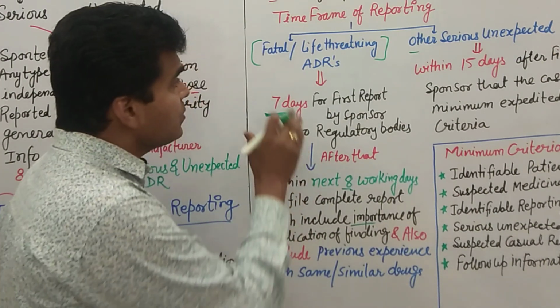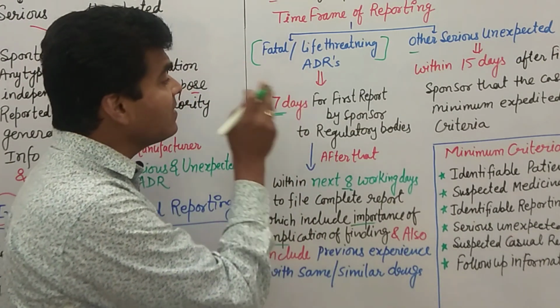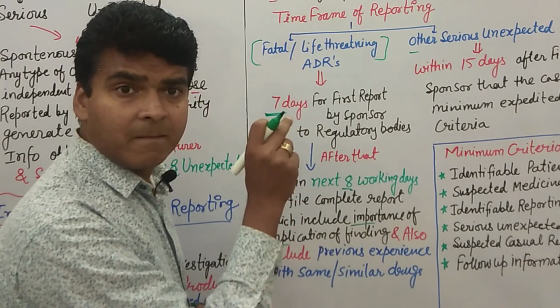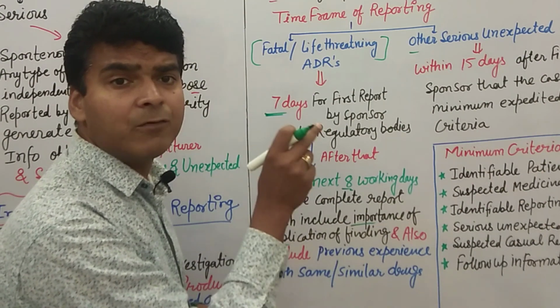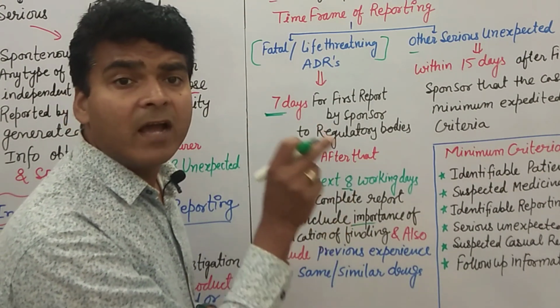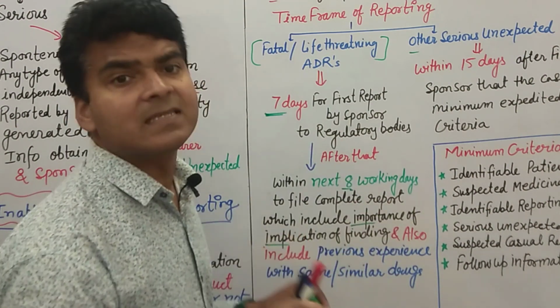Clear everyone? So we have to remember two things. The first one is that we have to report within 7 days. Whenever it occurs, first we have to report within 7 days, and within the next 8 days we have to submit the complete report. That is the important one.